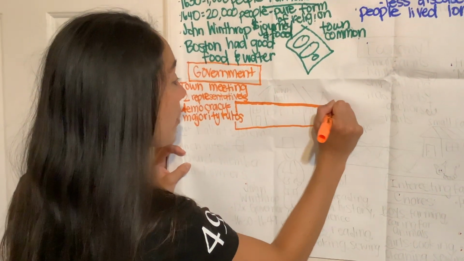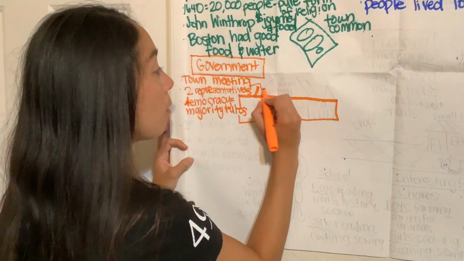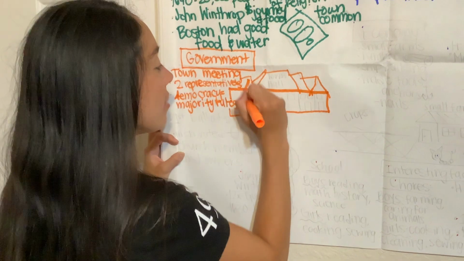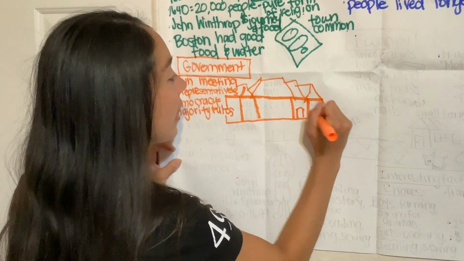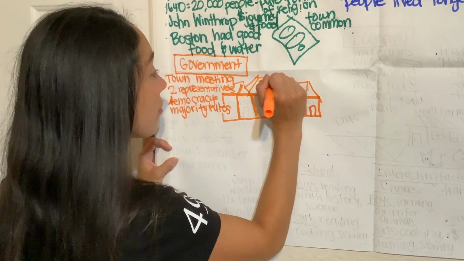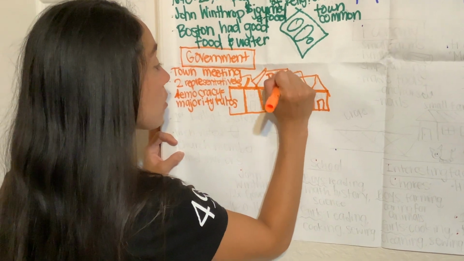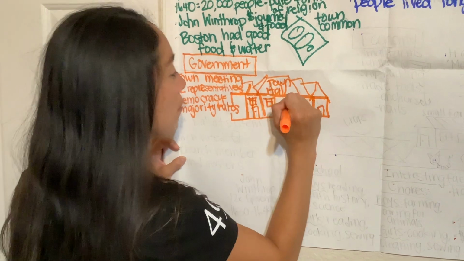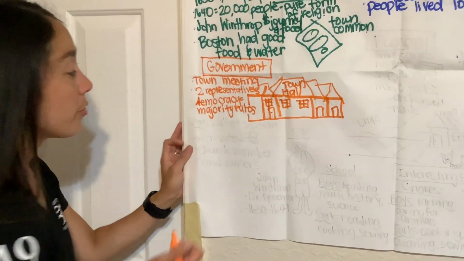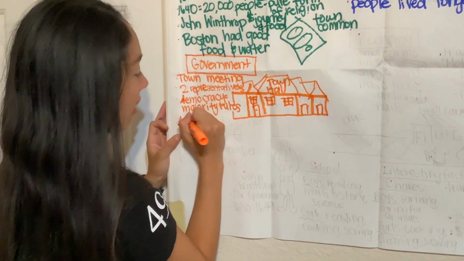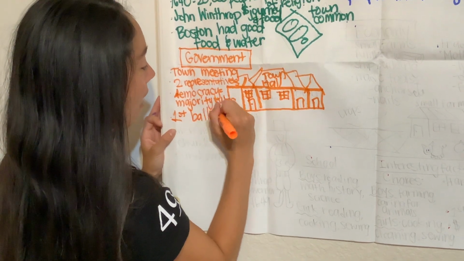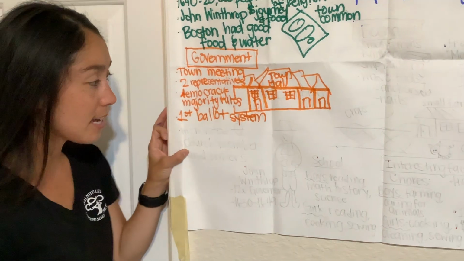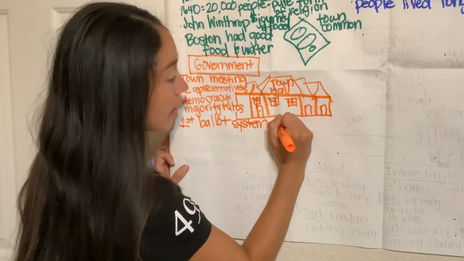Democracy. So what that means is people would meet in their town hall, they would vote, and have majority rules. They also had the first ballot system.